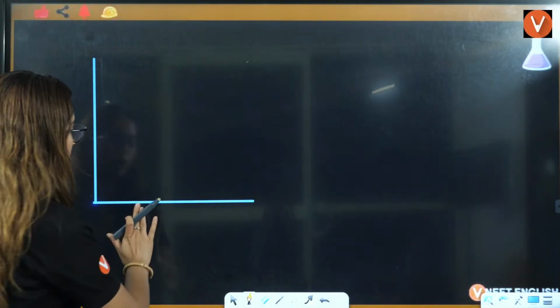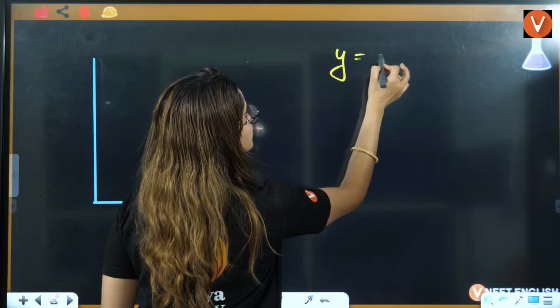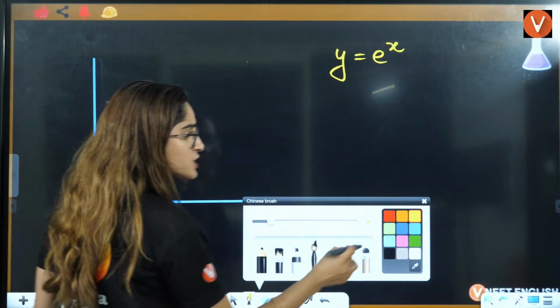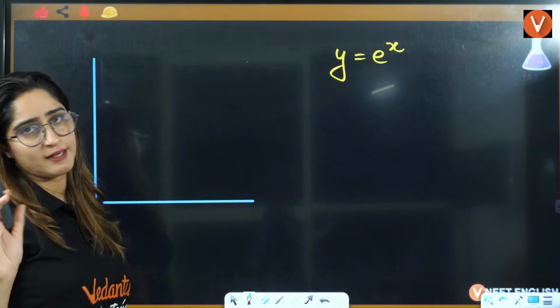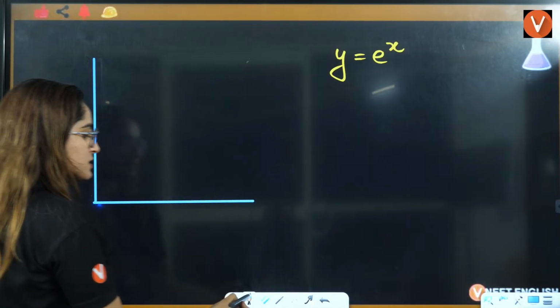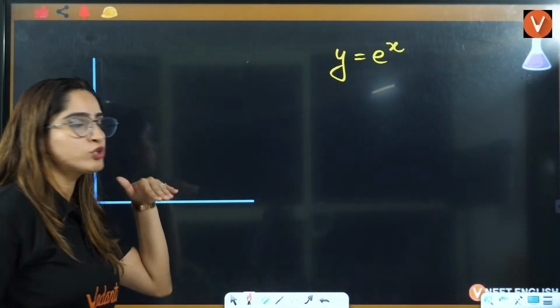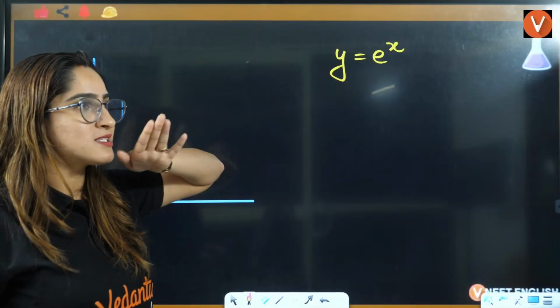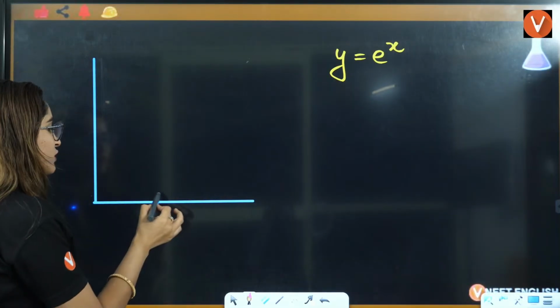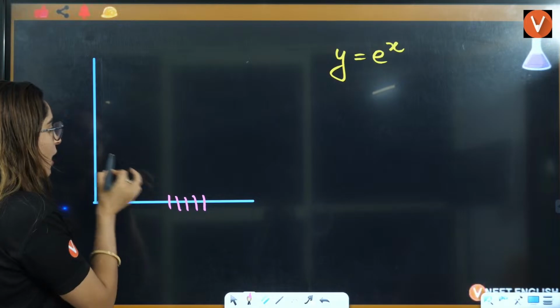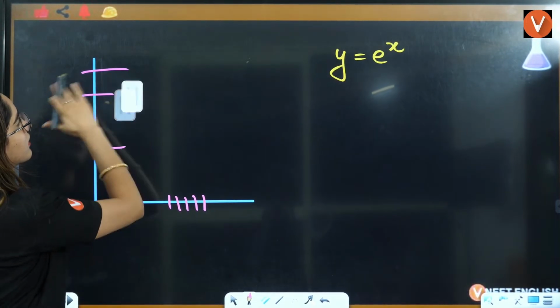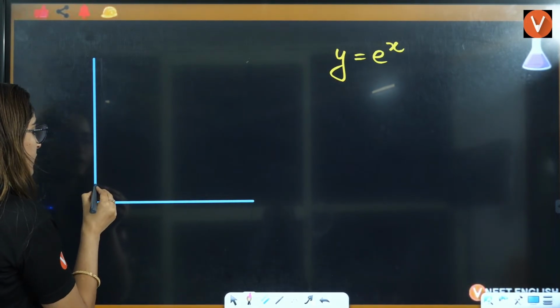Let's say you have a graph which is y is equal to e raised to power x. This also we will use in chemical kinetics. Here simply it is exponential growth, like with a very small increase in x, a big amount of y is increasing. So here what will happen? It will be like this.